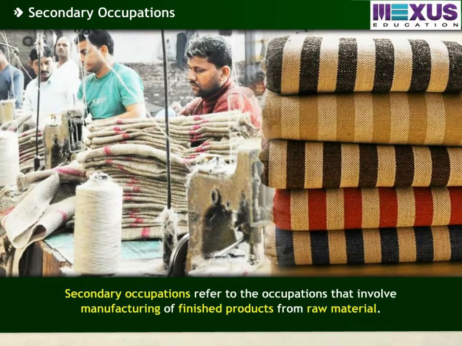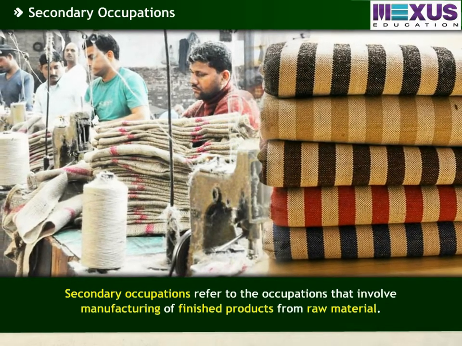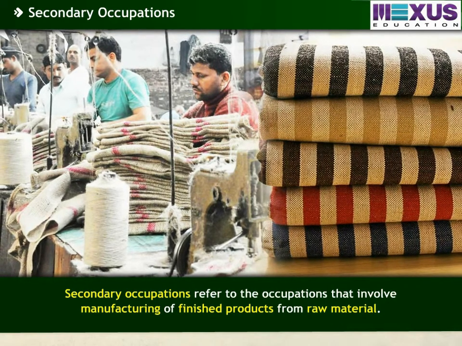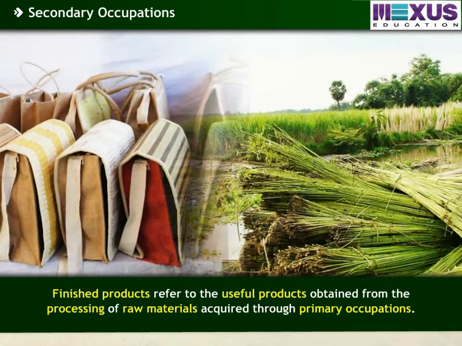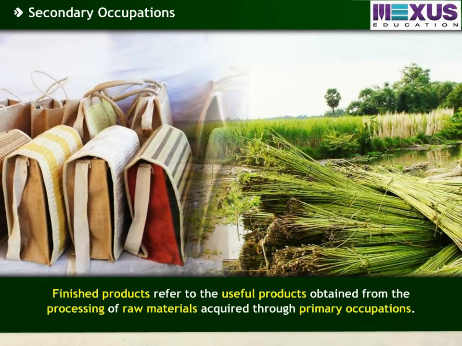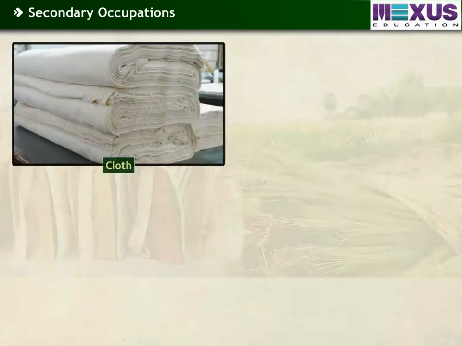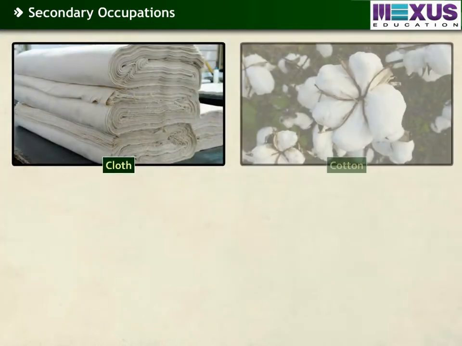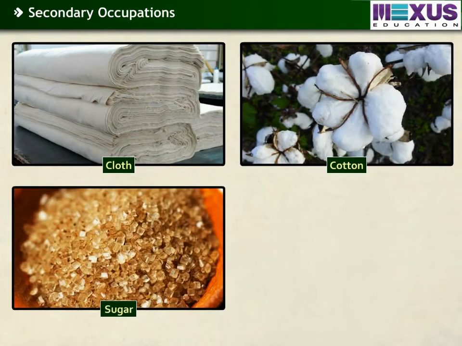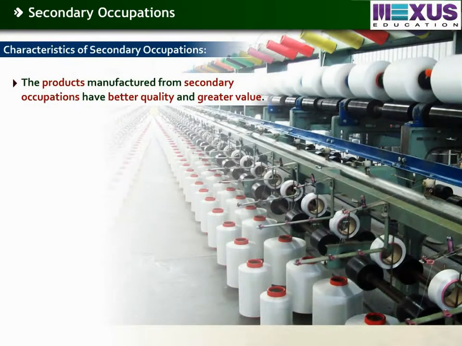Secondary occupations refer to the occupations that involve manufacturing of finished products from raw material. Finished products refer to the useful products obtained from the processing of raw materials acquired through primary occupations. For example, cloth produced from cotton, sugar produced from sugarcane. The products manufactured from secondary occupations have better quality and greater value.